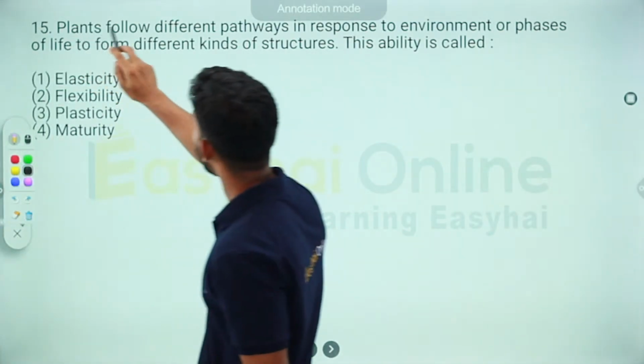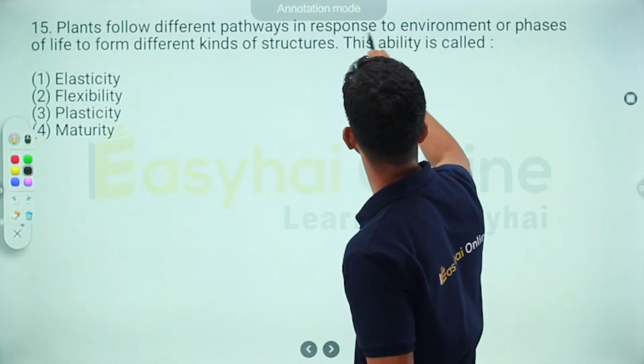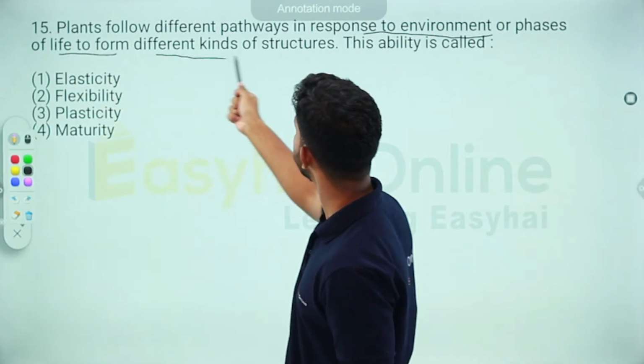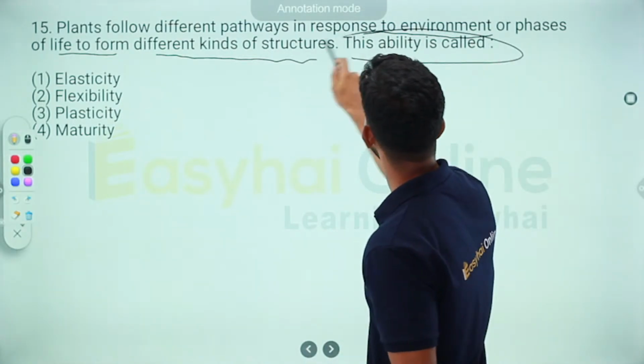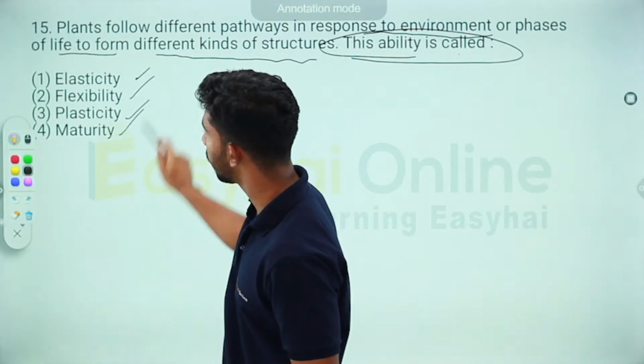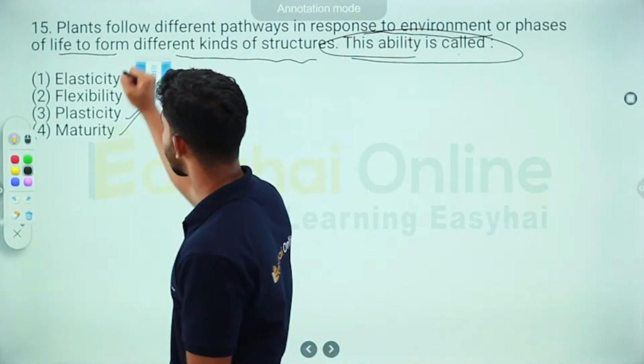Plants follow different pathways in response to the environment or phases of life to form different kinds of structures. This ability is called elasticity, flexibility, plasticity, or maturity. Let's break each one down.